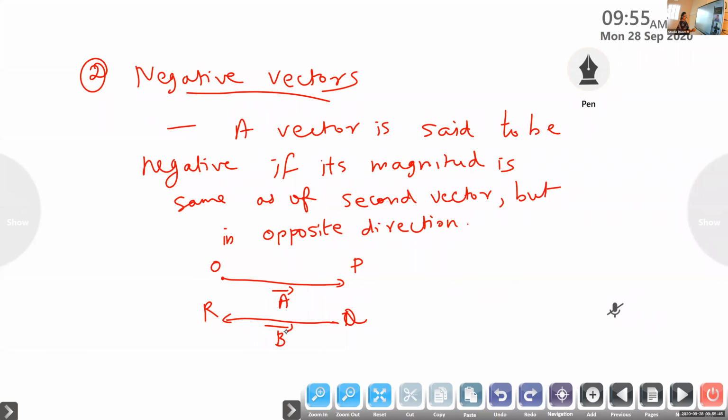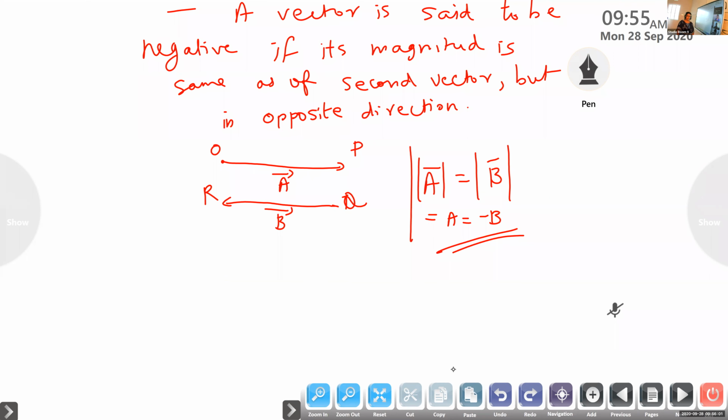So instead of that, we can write it here. Magnitude of A is equal to magnitude of B. They have the same magnitude. We can write this way also, because they are the same magnitude: modulus of A is equal to modulus of B. So A is equal to minus B. Why minus B? When you take modulus, we don't write minus, we just write A is equal to B. But now I am writing minus to indicate it's a negative vector.